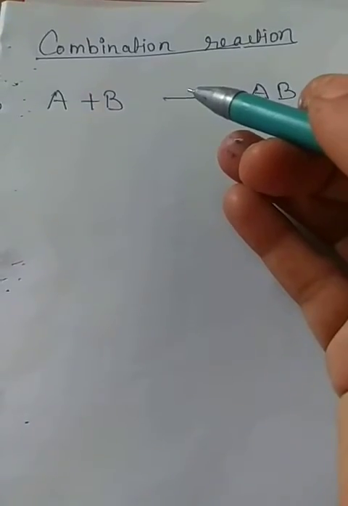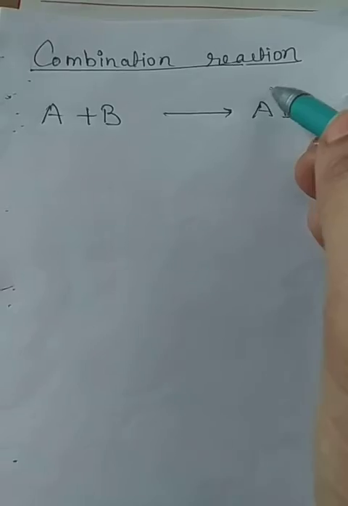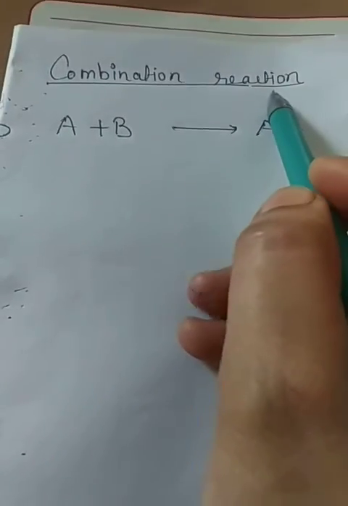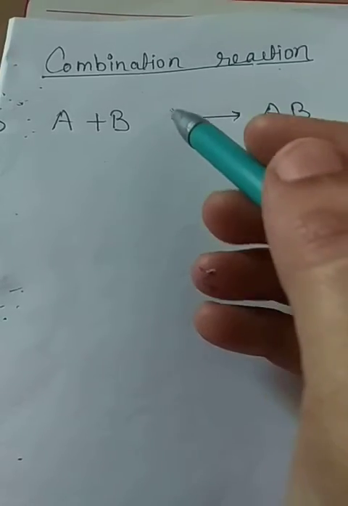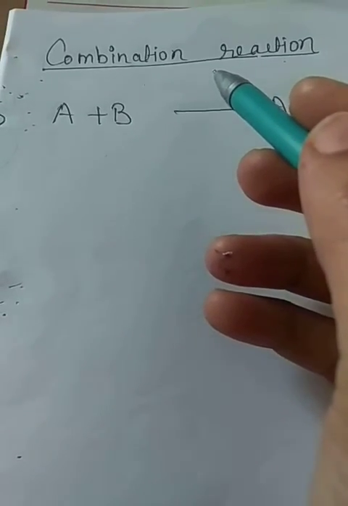So the first type of chemical reaction is the combination reaction. A combination reaction is also known as a synthesis reaction. So what do we mean by combination reaction?